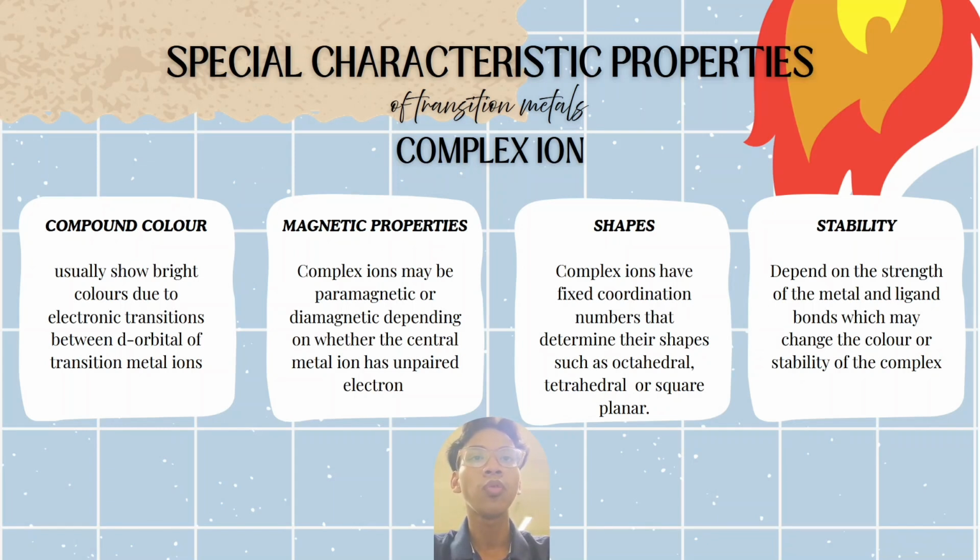Complex ions usually have fixed coordination numbers that determine their shape, such as octahedral, tetrahedral, or square planar. The last one is stability. Its stability depends on the strength of the metal and ligand bond, which may change the color or stability of the complex. Some complexes are very stable due to the strong bonds of metal and ligands.